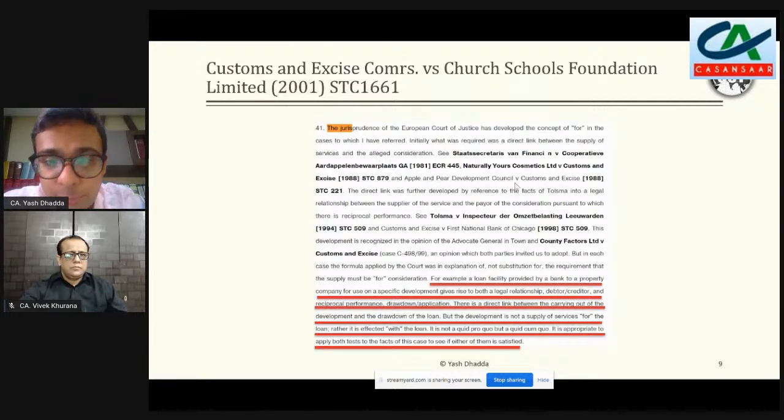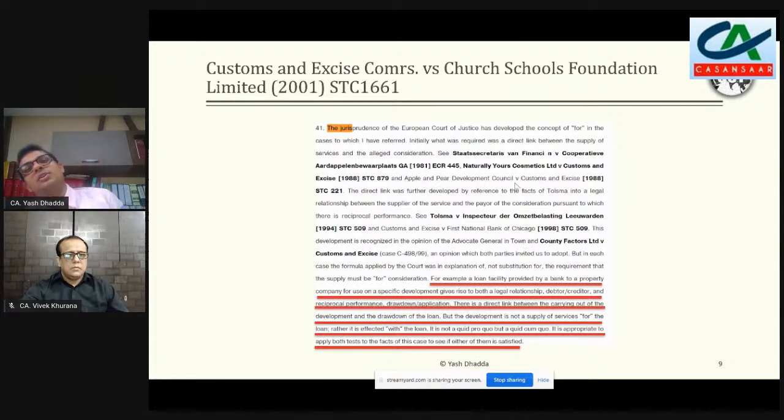It is not a quid pro quo, but a quid cum pro. It is appropriate to apply both the tests to this case to see if either of them is satisfied. And it brings out a very beautiful concept, as to say कि वो जो पैसा है उस पैसे के अगेंस्ट में हमने कुछ करके दिया है, उस पैसे को इस्तेमाल करके हमने कोई चीज करी. And that's what the difference they have tried to bring in,